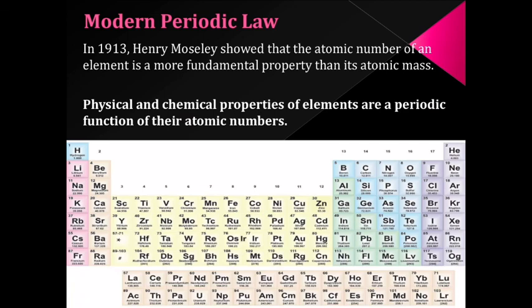The S block is present at the extreme left side of the periodic table and it consists of the first and second groups. The P block is present at the extreme right side of the periodic table and it consists of the 13th to 18th groups. The D block is present in between the S and P blocks and it consists of the 3rd to 12th groups. And the F block is situated at the bottom of the periodic table and it consists of the lanthanide series and actinide series.